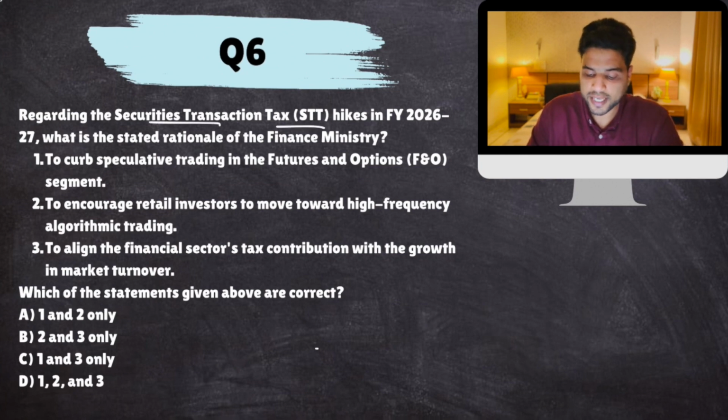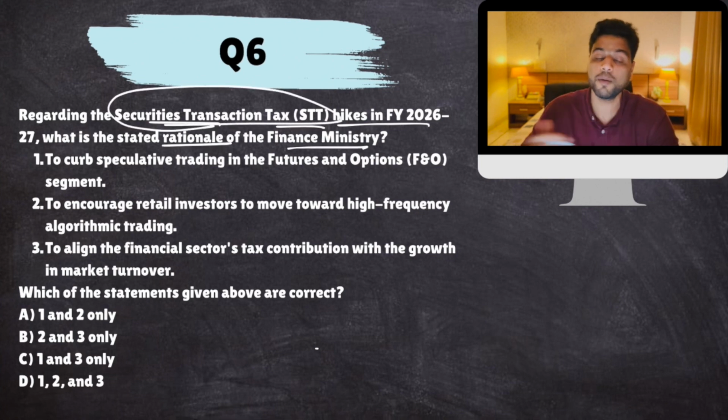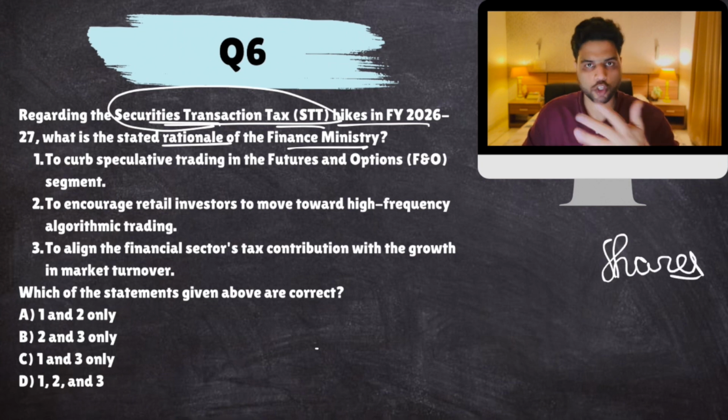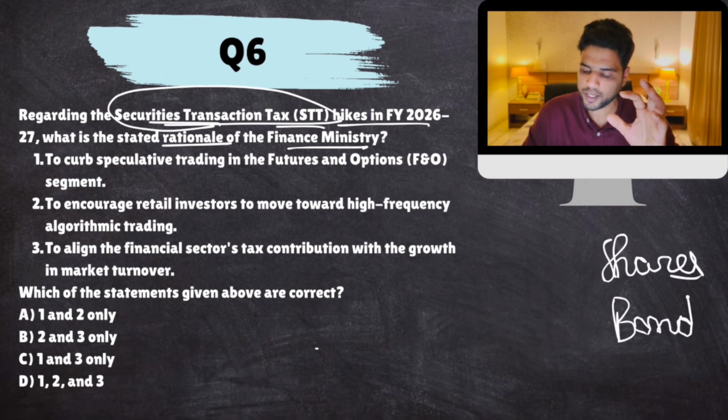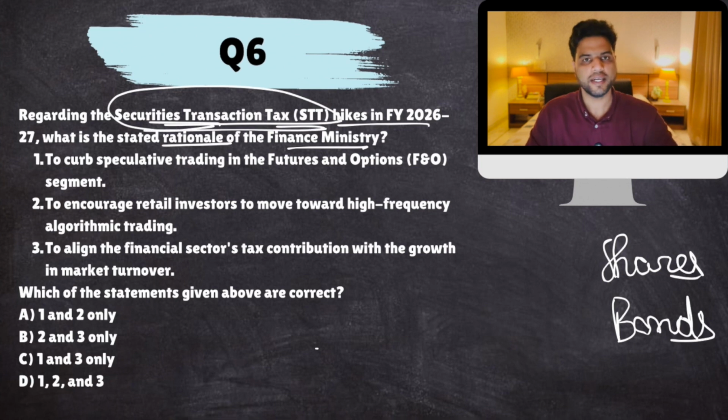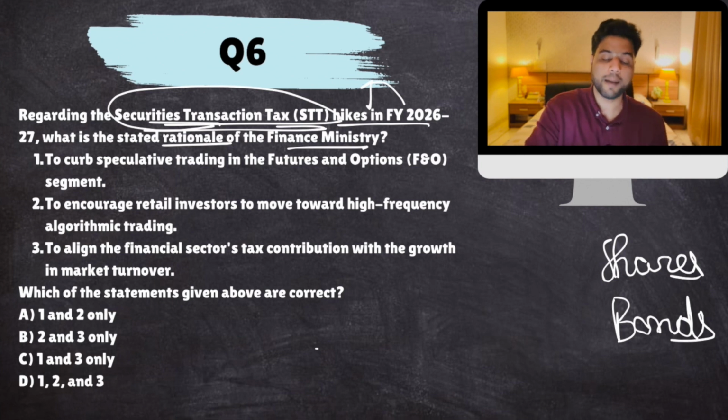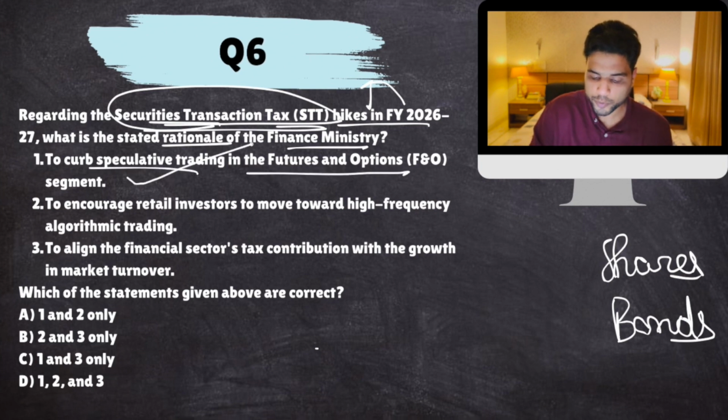Regarding securities transaction tax hikes, what is the stated rationale for the finance ministry? Now, you should know what is security transaction tax. We have discussed this in fiscal policy. Well, these are taxes levied on all transactions. When you buy and sell shares or bonds in the stock market, well, STT is levied. Now, recently, government has increased STT. Why? Because there was a lot of speculative trading, a lot of risky trading happening. Okay, and government wanted to reduce that. So this was the reason. To curb speculative trading on futures and options, yes.